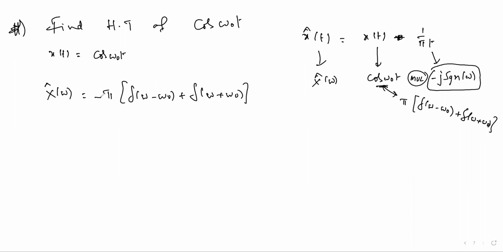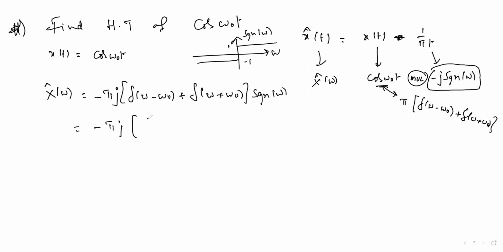So minus pi j, I'll write it this side. Let us manipulate this: del of omega minus omega naught multiplied by signum of omega, plus del of omega plus omega naught multiplied by signum of omega.